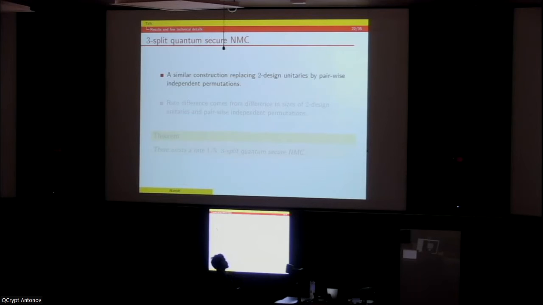And now, how about quantum secure non-malleable codes? By quantum secure we mean the encoder and decoder are everything classical, and only the adversary is quantum. The same similar construction, replacing two-design unitaries by pairwise independent permutations, gives us quantum secure non-malleable codes. The rate difference comes only from the difference in the sizes of two-design unitaries and pairwise independent permutations. So this gives us rate 1/5 3-split quantum secure non-malleable codes.